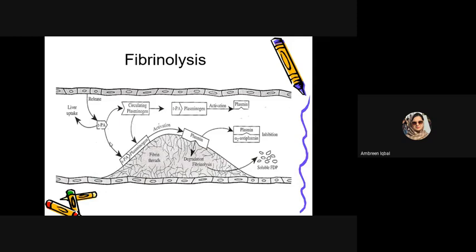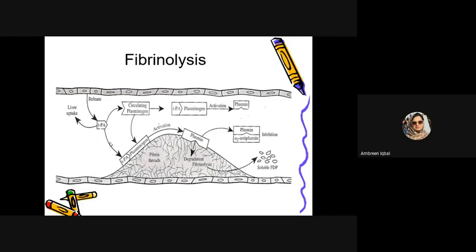The next topic we are going to start is fibrinolysis. As the name indicates, fibrin polymer means the accumulation of fibrin threads that has formed a clot, and we want to lyse it. These drugs are also called thrombolytics or fibrinolytics.